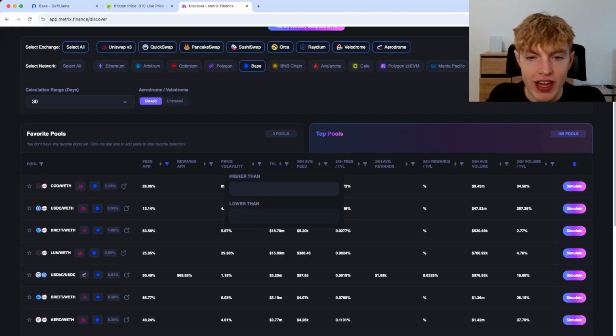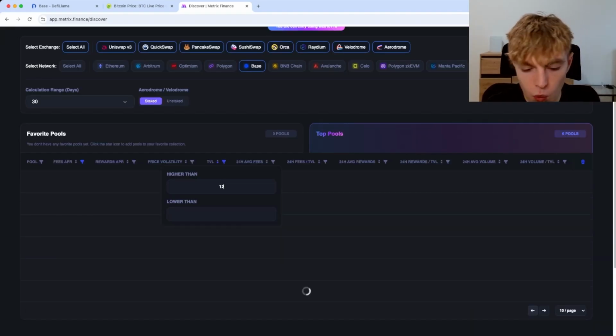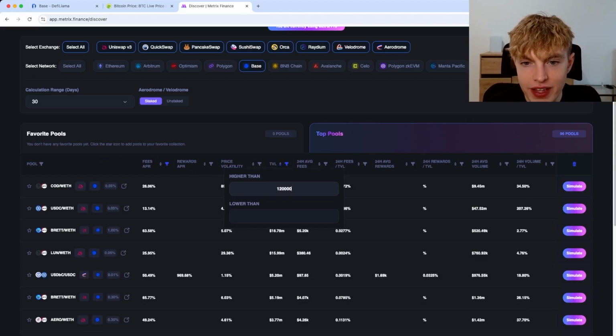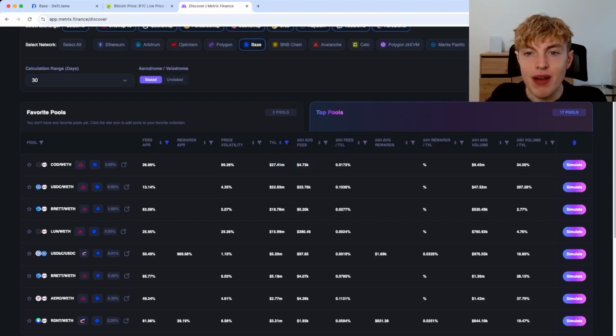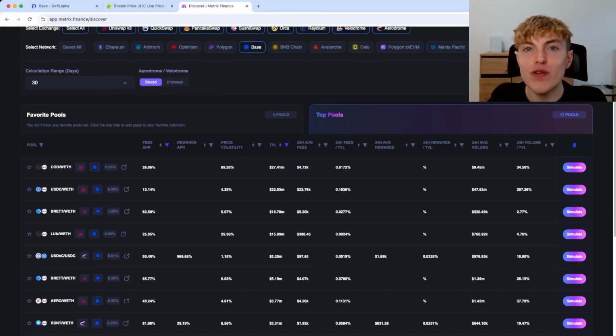Now for the TVL, let's look at pools that have higher than $1.2 million TVL. So now we have 17 pools to sort through. This is great. Again, by putting this TVL filter to only look at pools with over $1.2 million TVL, we're trying to sort out those pools that could have meme coins and that could be scams. So first of all, I like to look at pools that contain assets that I'm bullish on or pools that contain assets that I'm already familiar with.